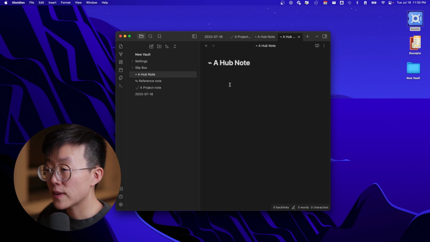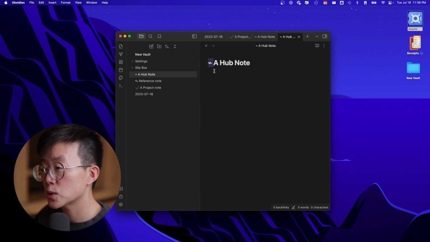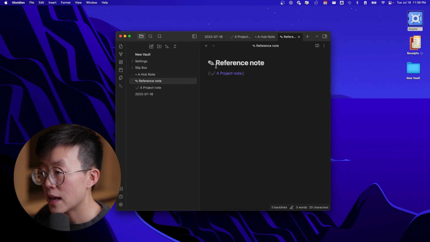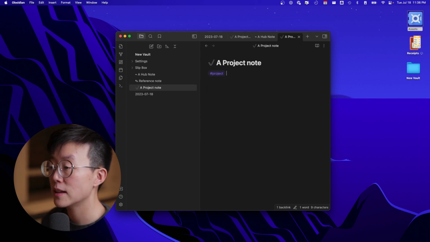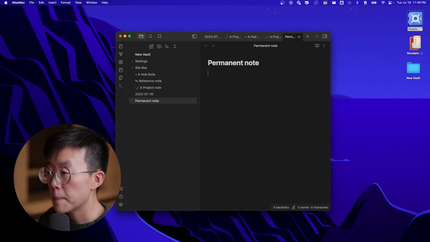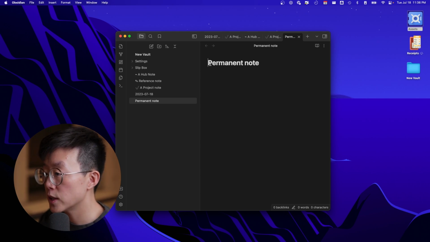The last part of how I set up the productive thinking system is using emoji to classify different types of notes. So I use this one to classify a hub note, this icon for a reference note, and this icon for a project note. A project note is anything that is my creative output. But for a permanent note, I would not put any emoji in front of it at all.